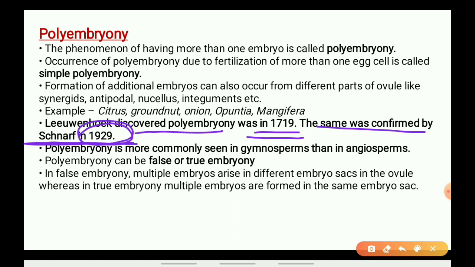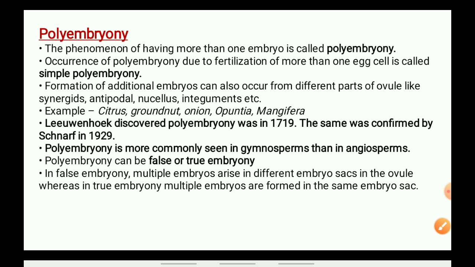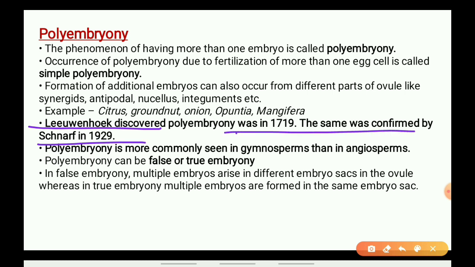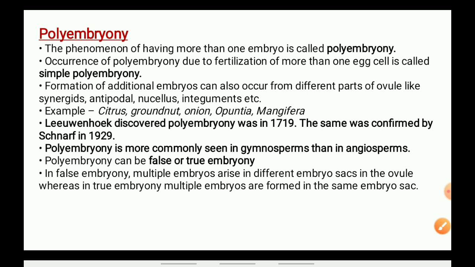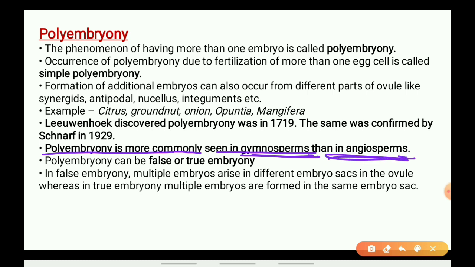Suppose one person says anything, another person may not understand, but when more than one person says something, then sometimes it has to be considered. Now the polyembryony is most commonly seen in gymnosperms than in angiosperms. Means the gymnosperms show it more frequently as compared to the angiosperms.